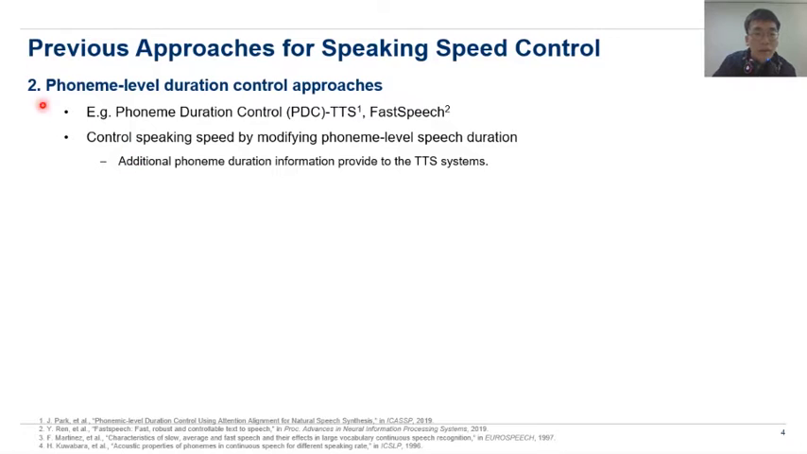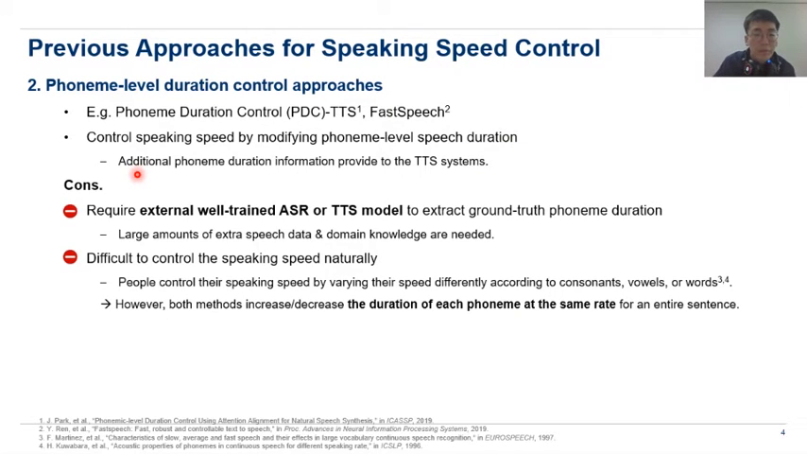The second approach is phoneme-level duration control. For example, there are the phoneme duration control TTS model and the FastSpeech model. These approaches control the speaking speed by modifying the phoneme-level speech duration, so they need additional phoneme duration information during training.